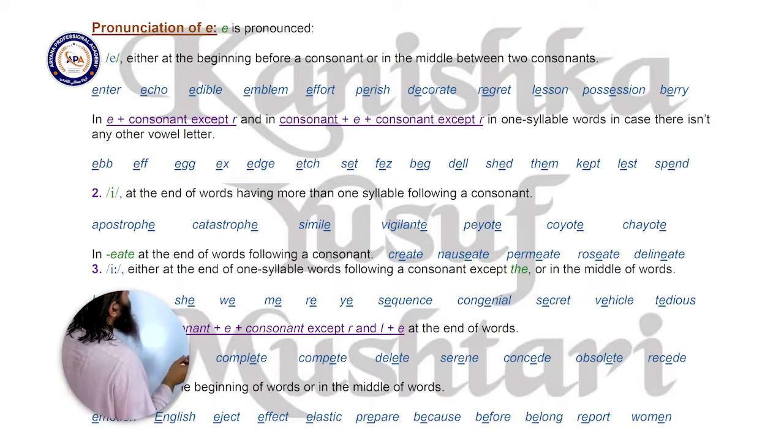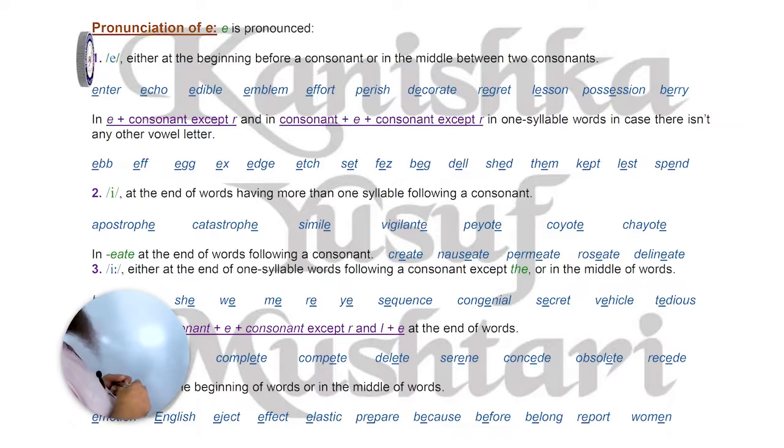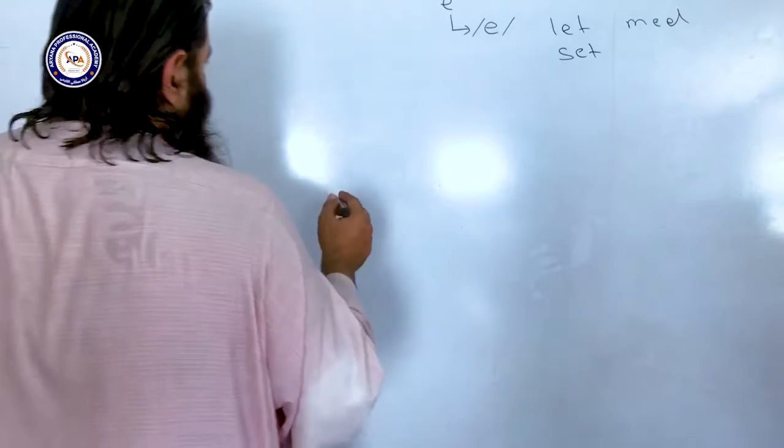In E plus consonant except R, and in consonant plus E plus consonant except R, in one-syllable words, in case there isn't any other vowel letter.